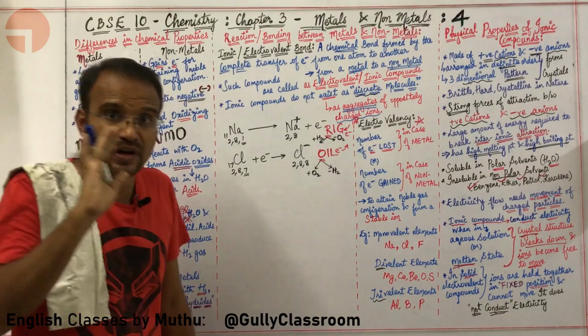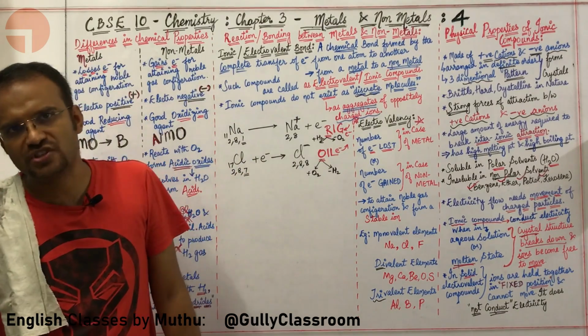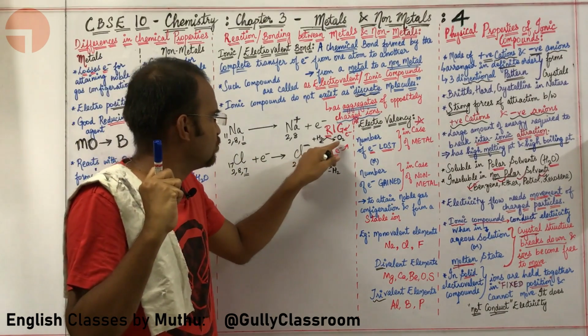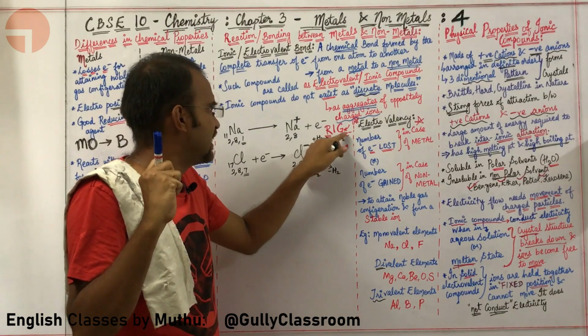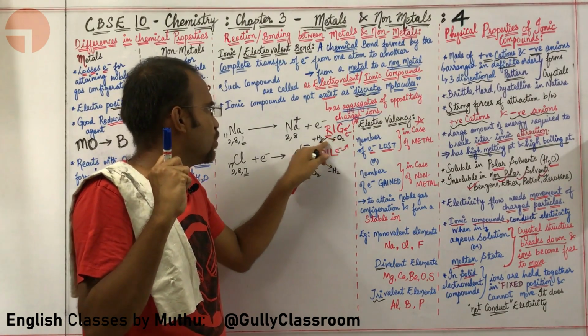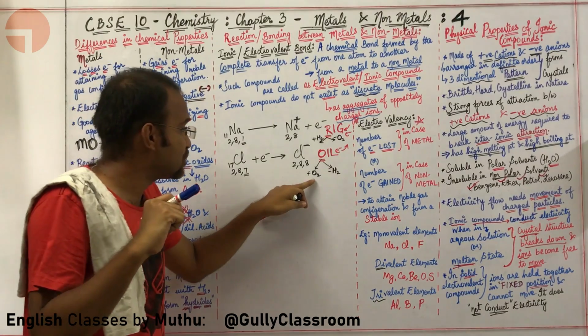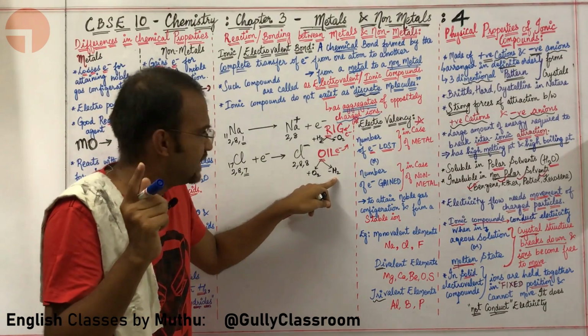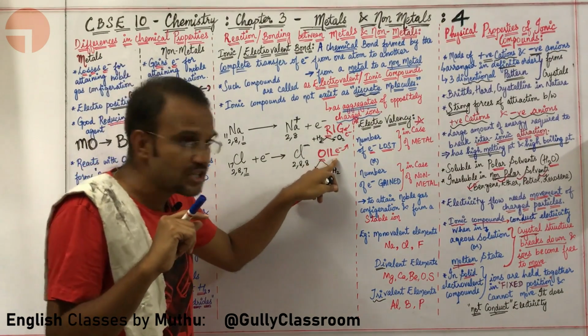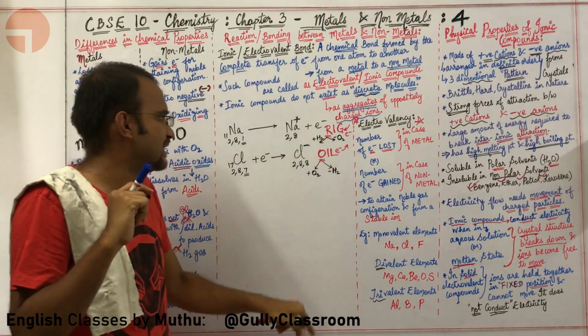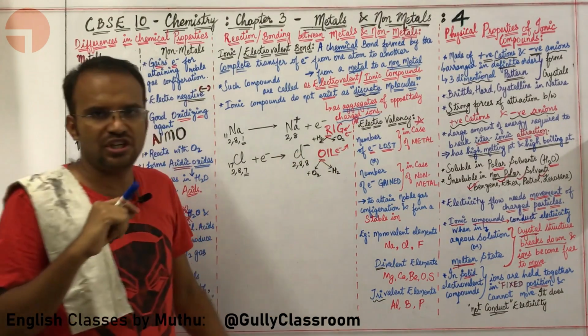Addition of hydrogen and removal of oxygen involve gain of electrons, so both of them are called reduction. In the same way, addition of oxygen and removal of hydrogen both involve loss of electrons, so automatically they are called oxidation.